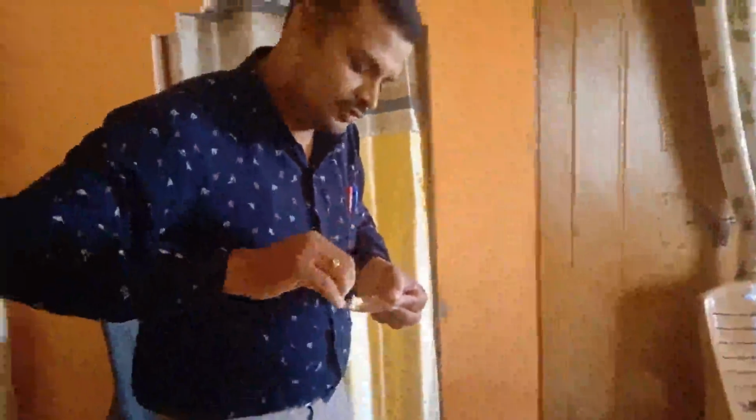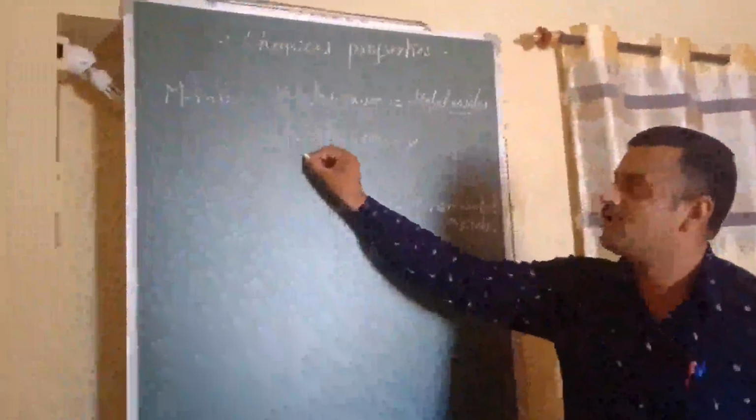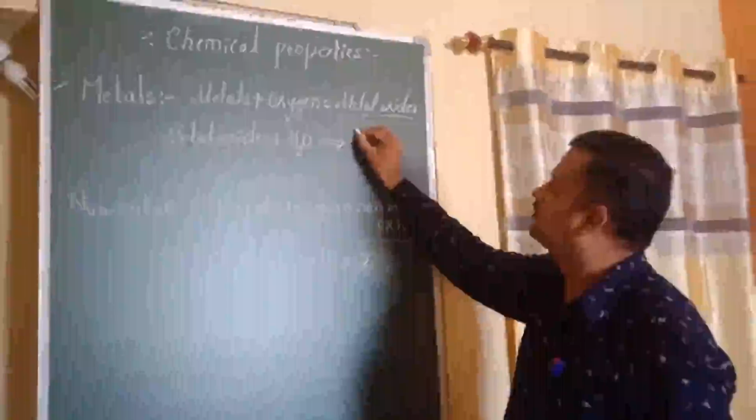Okay, so red is converted into blue color here. Observe. This means that the product of iron metal or metal oxide and water is going to produce a base.